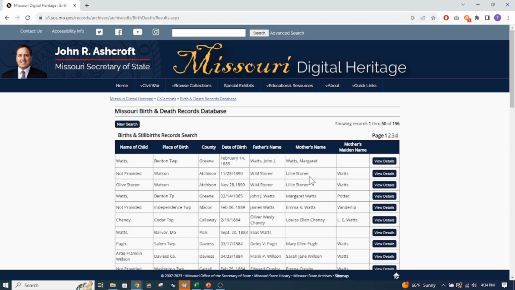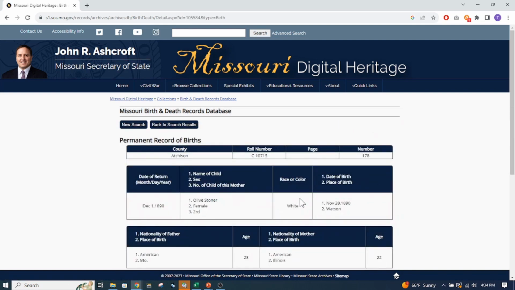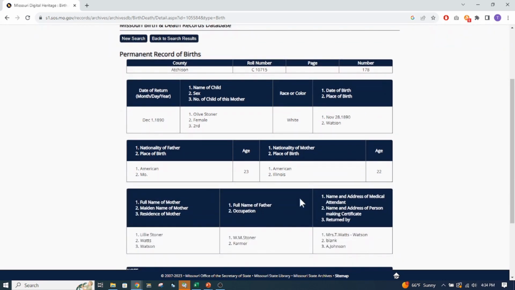Lily Stoner is Robert's sister. So she's a great aunt of mine, and it was their son. Now, if you notice down here, they give the name. It's exactly the same information. And it says view details. Now, you don't get all the information. You don't get to see the record like the ones after 1910.